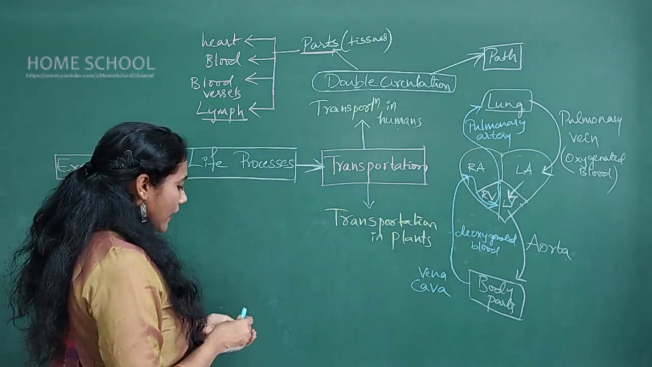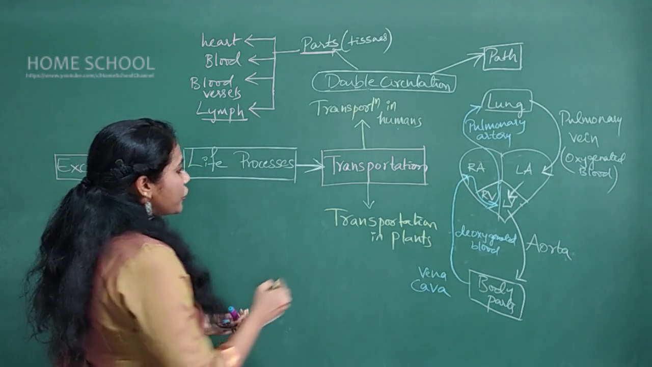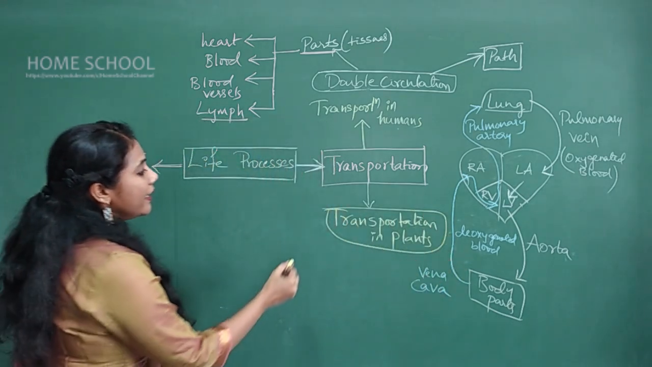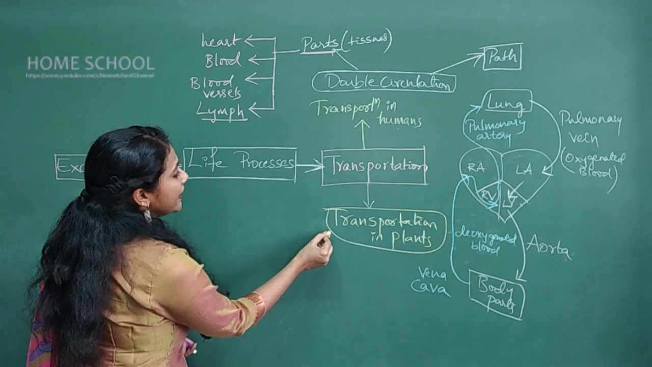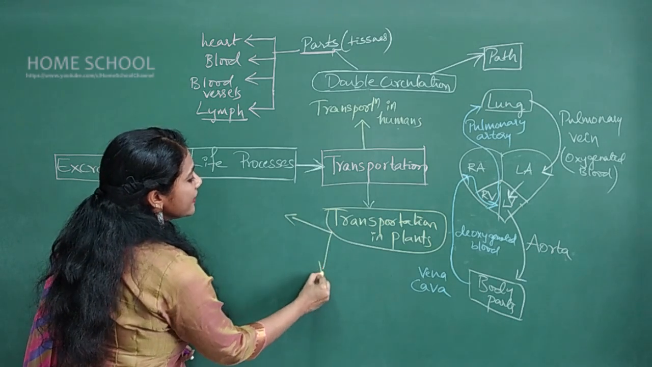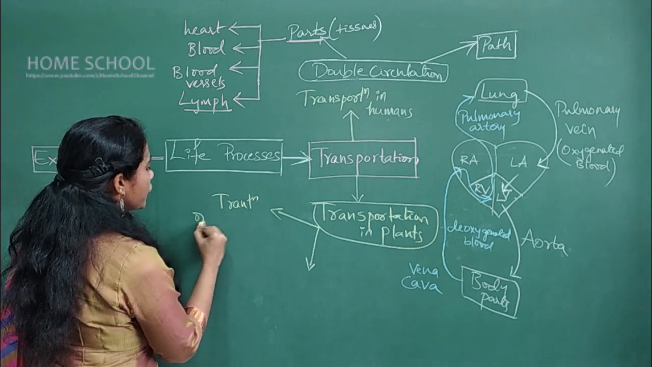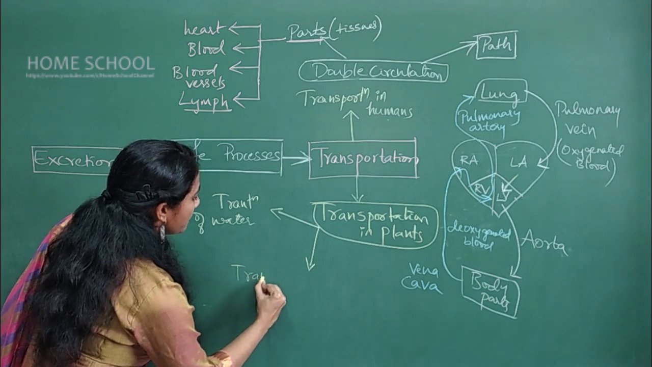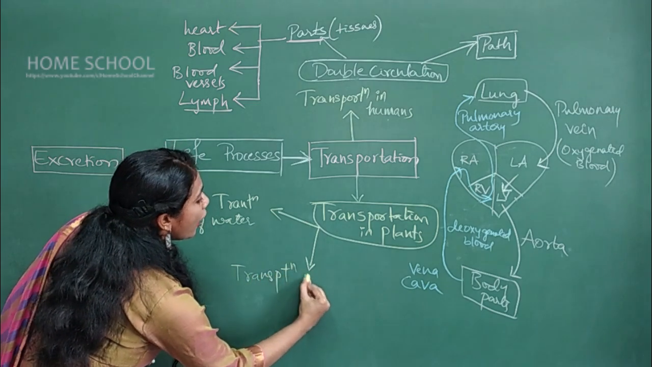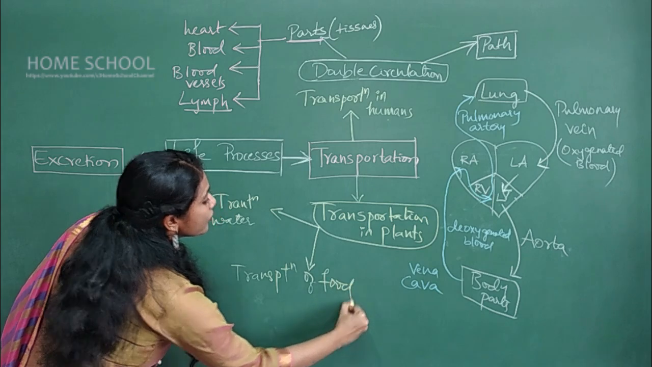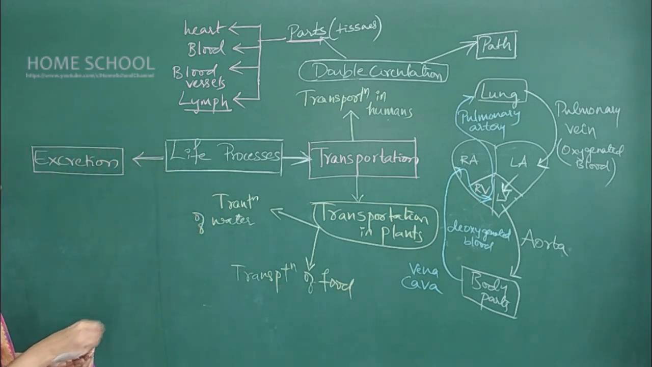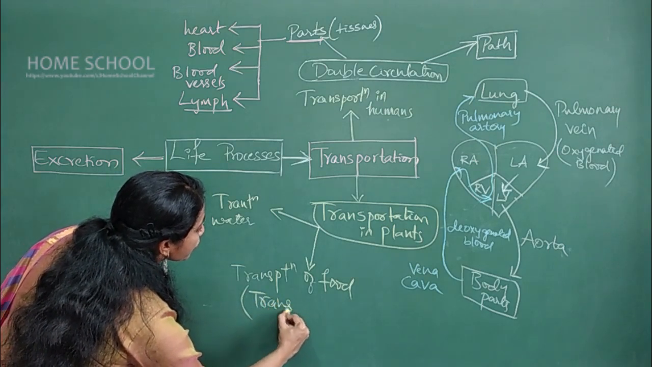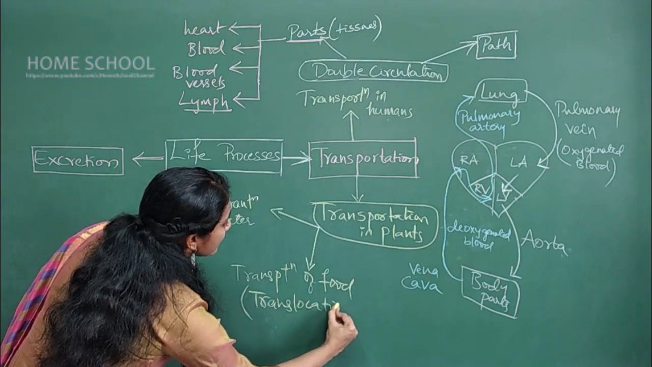Now coming to the transportation in plants. Here you will study two things. One is transportation of water, the other one is transportation of food. Transportation of food is also called by the term translocation. You will call it translocation.